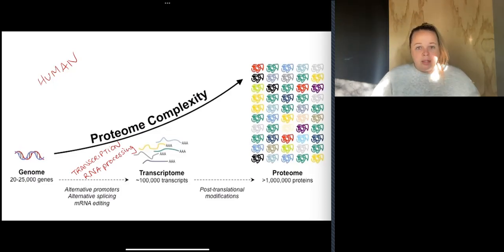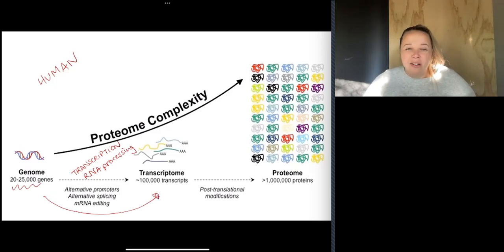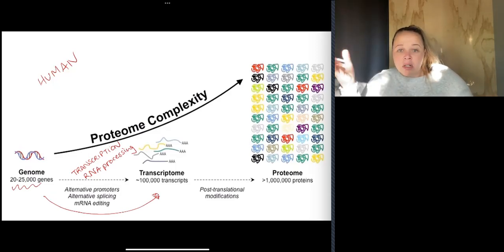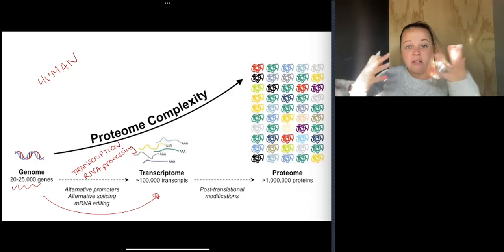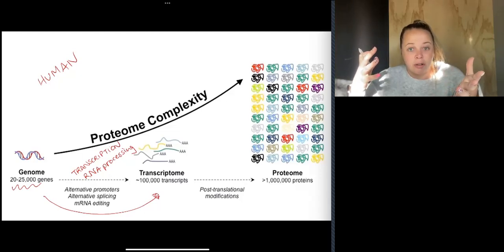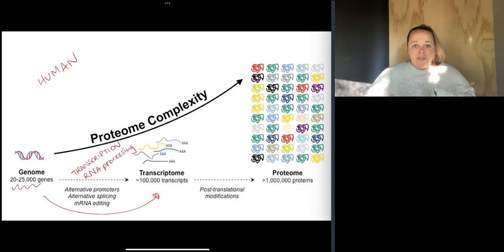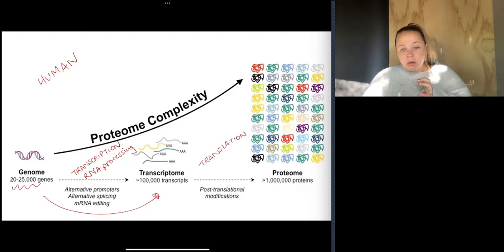And what we end up with is from this 20 to 25,000 genes, we end up with a bit more variation and we go to about 100,000 different types of transcripts. Yeah. And what I mean by transcripts is there's more different types of mRNA than there are types of DNA. And that's because of all these editing processes that we go through. Now, after you've done that, we have to go through translation. And when you go through translation, what you end up with is even more variation.